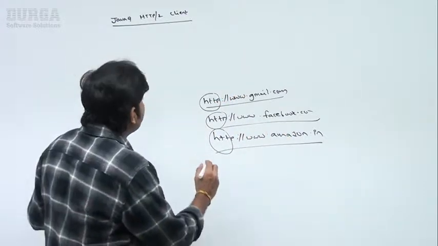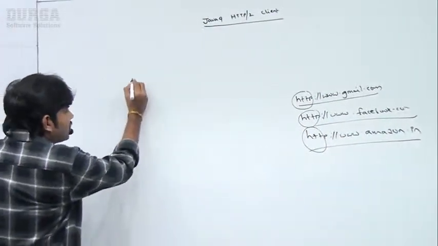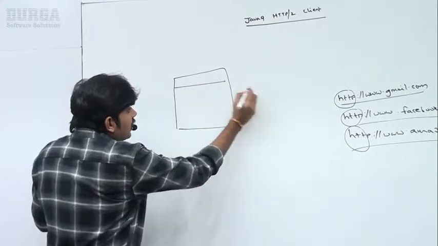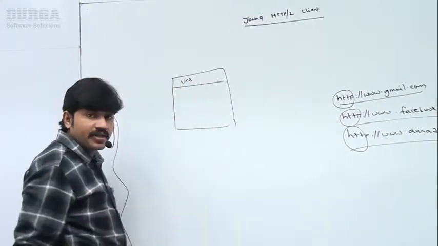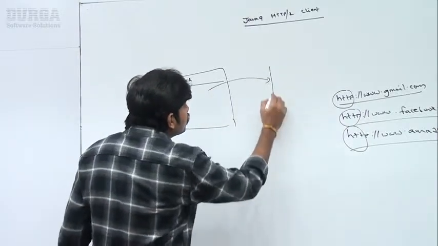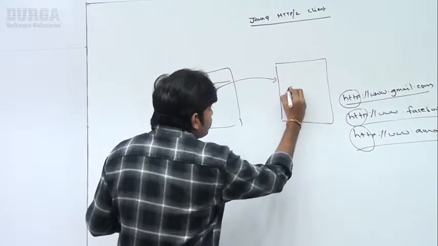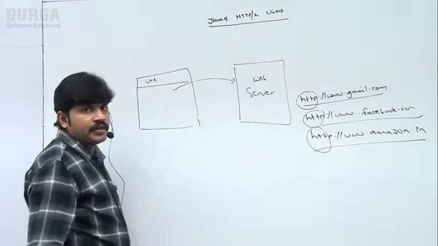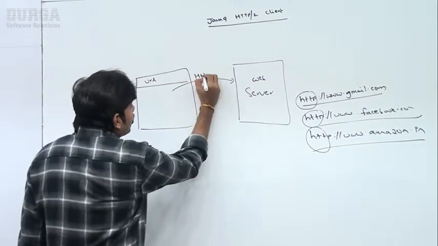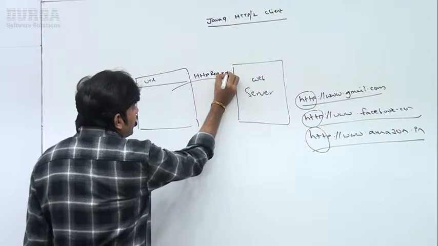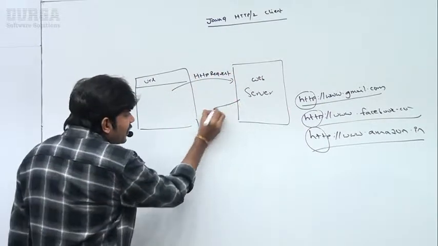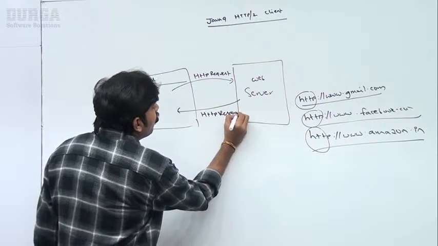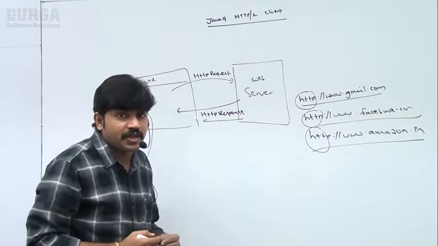I will open the browser and from the browser I will type this HTTP URL. Now the request goes to the web server. This request is nothing but an HTTP request. Now I will get the response in the same browser. What response am I going to get? HTTP response.